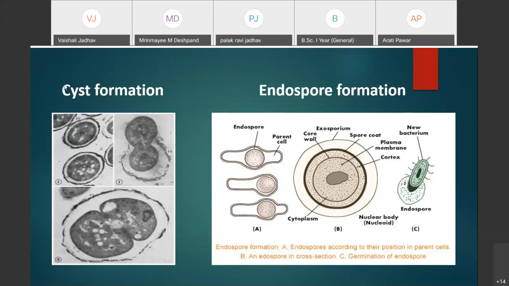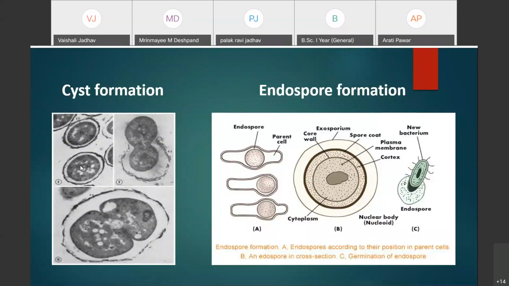Here you can see the entire content of the bacteria gets utilized for the formation of the cyst. It is completely utilized in the formation of the cyst. This additional layer, formed during cyst formation, is resistant to desiccation, and it is not resistant to heat or higher temperature.